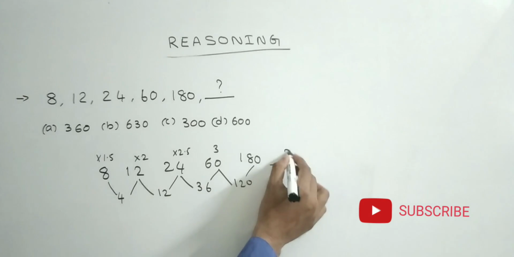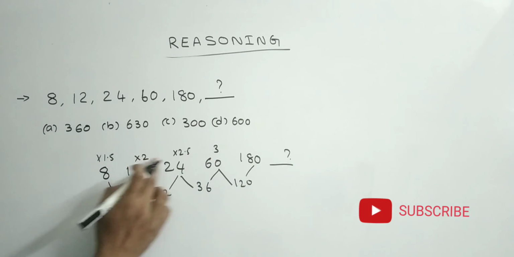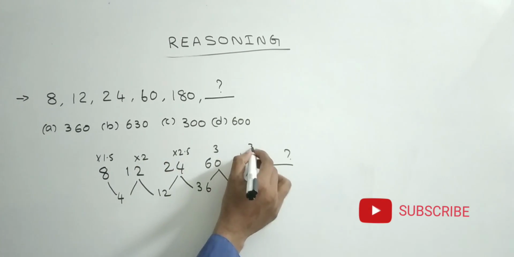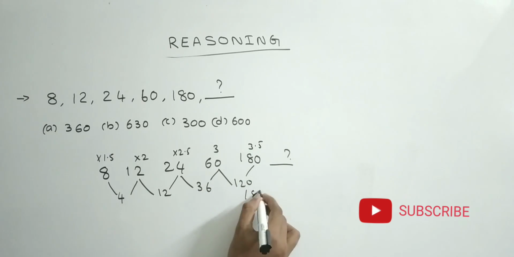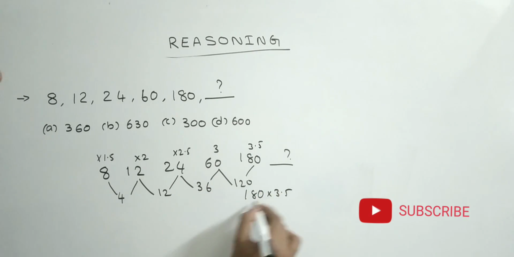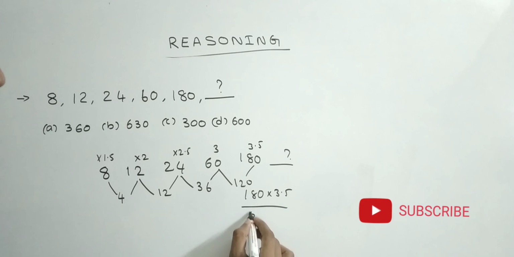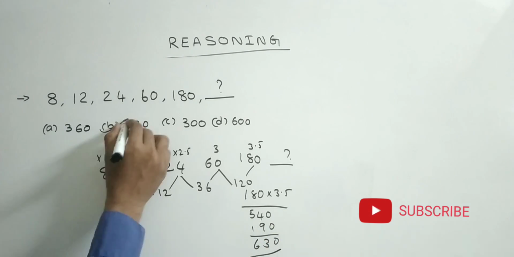Next, what is the answer? The multipliers are 1.5, 2, 2.5, 3, then 3.5. So 180 into 3 is 540, half of 180 is 90, then the answer is 630. Friends, the answer is 630.